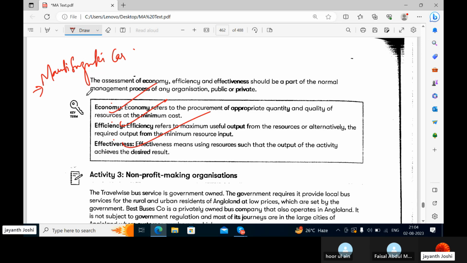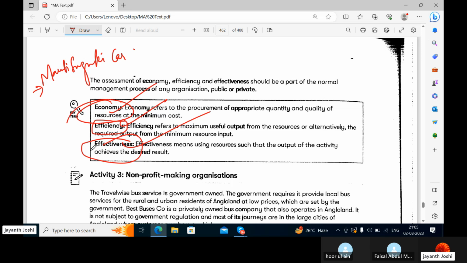Why? If you take a Maruti car, it is very fuel efficient. First of all, it is cheaper to buy and cheaper to maintain. Servicing cost is less. If some parts are damaged, that is also less cost. So it is economical. And it is giving you good service, in the sense it is very effective as well.